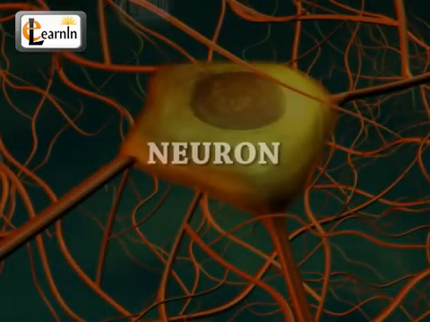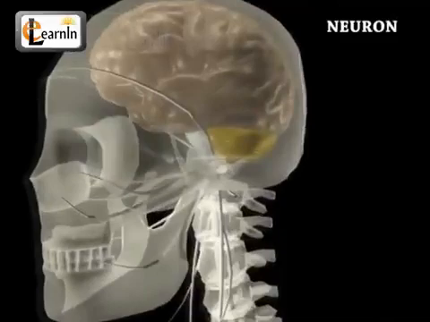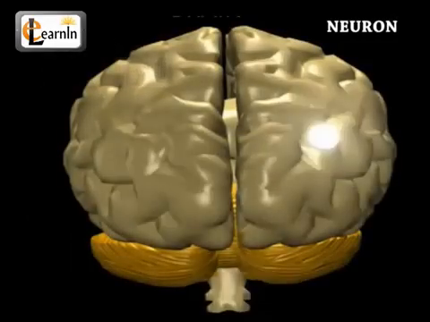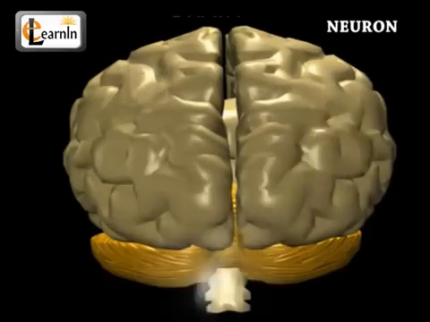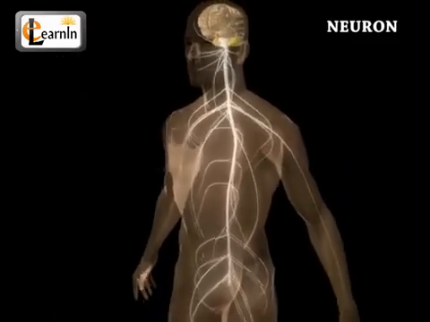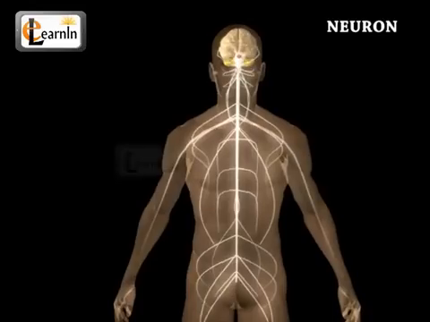Human anatomy. Neuron. The nervous system is an essential part of the human body that helps the transmission of signals across the various parts of the body, or it releases messages back and forth from the brain to the different parts of the body, and also helps in the coordination of voluntary and involuntary actions of the body.